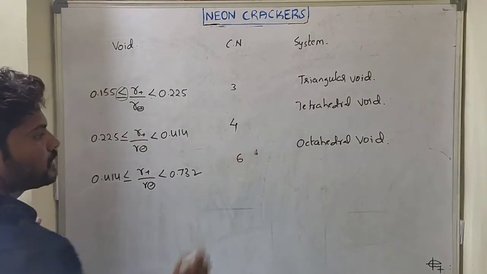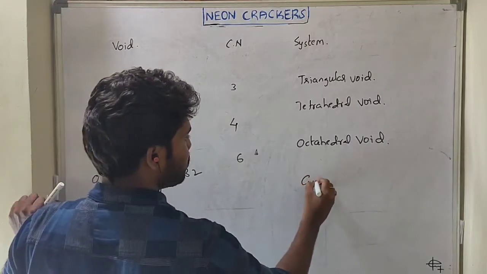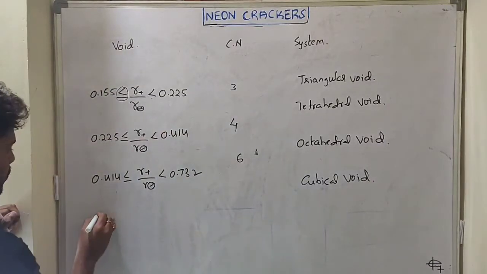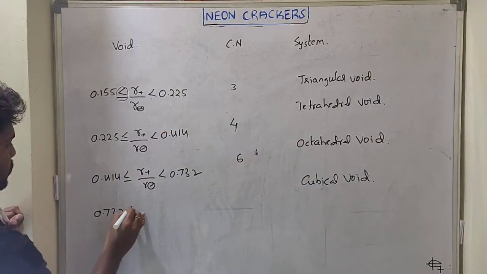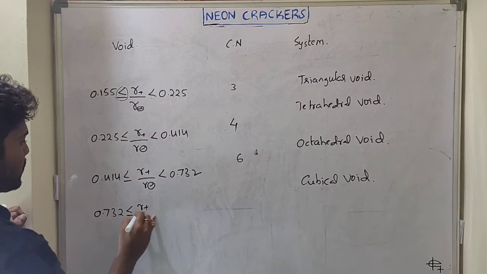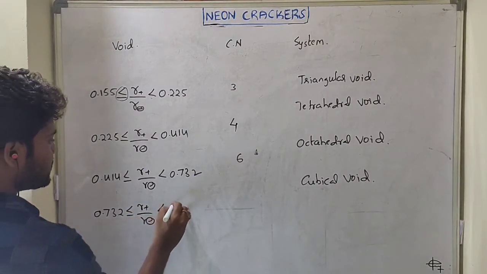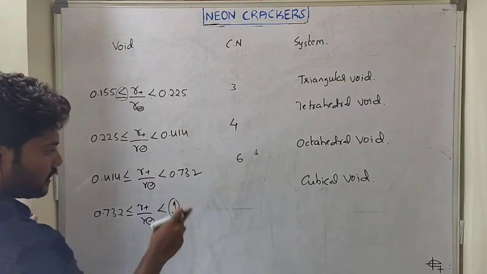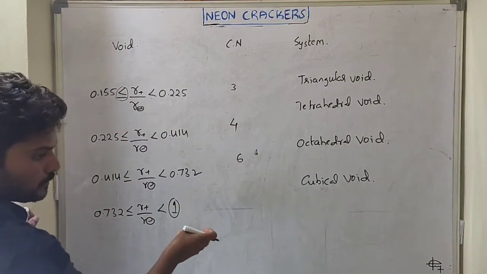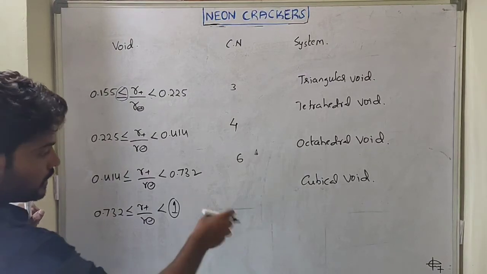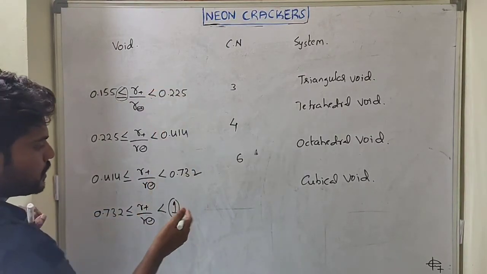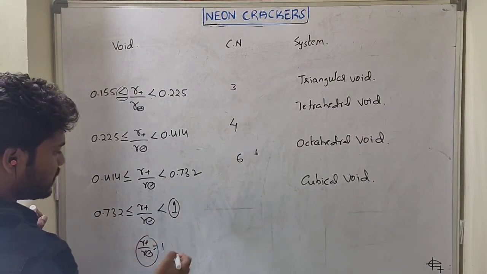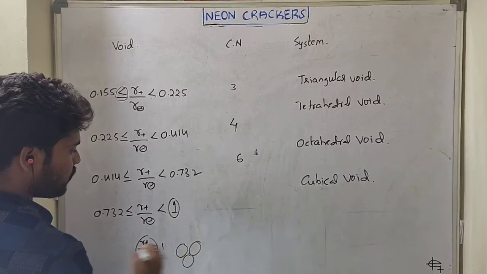So what is the coordination number? 6. And the last one is the cubical void. What is the starting ratio? 0.732 less than or equal to r plus upon r minus, less than 1. Less than 1, it is not equal to. If it is equal to 1, then both radii are the same, which means we can insert another atom, not a voidic atom.